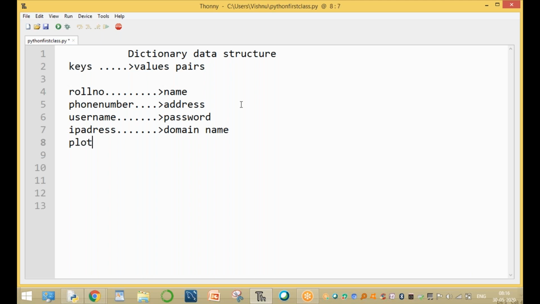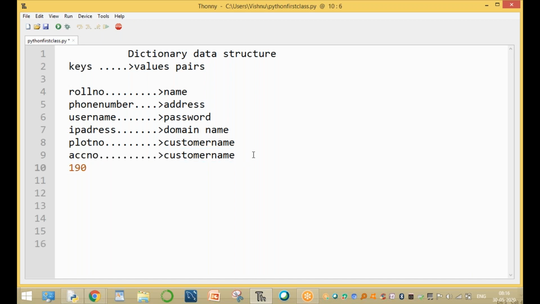Or, for example, the flat number and the name of the customer, or your bank account number and the name of the customer. These are keys and values. Here in the bank example, the account number is a unique value and the customer name is a different value.